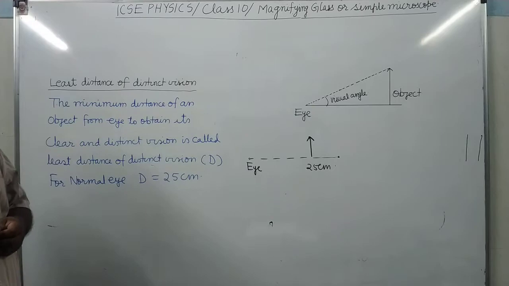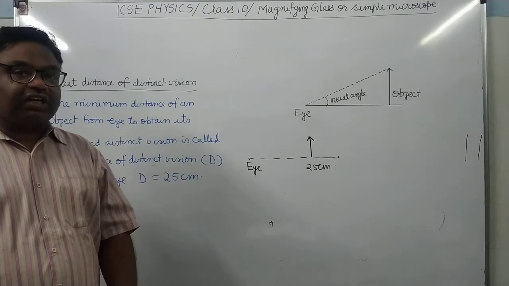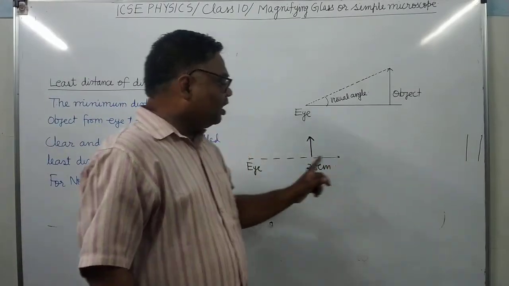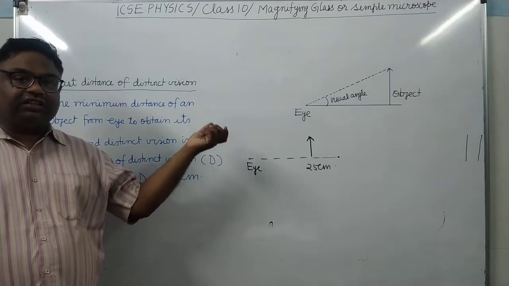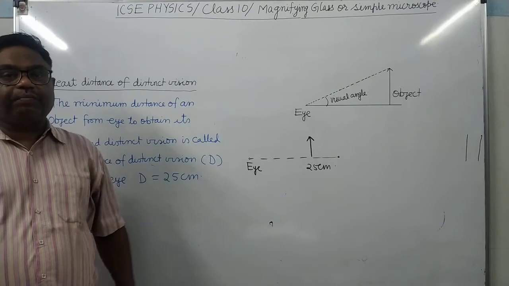Yes, it will be visible. But now the eyes have to exert greater pressure. But when it is here or here, then the eyes can see it distinctly and clearly without exerting extra pressure.